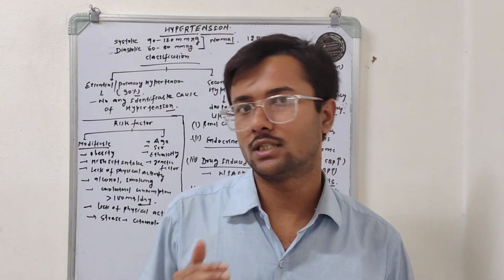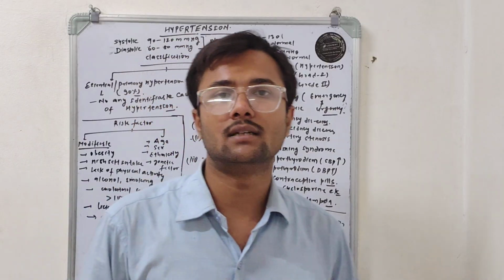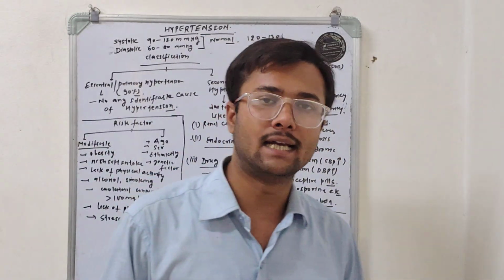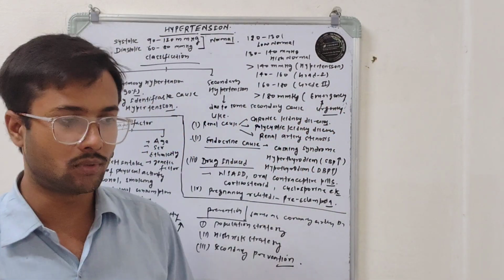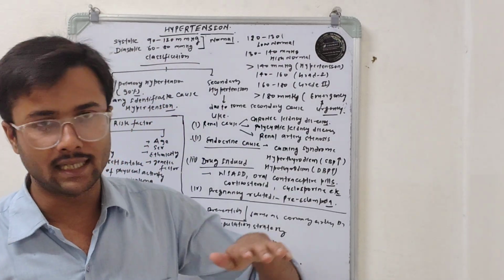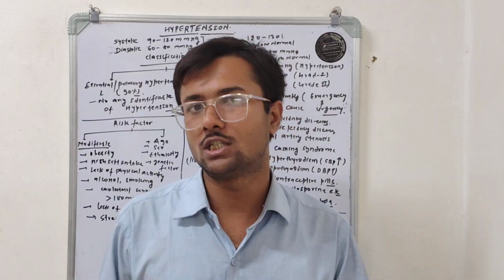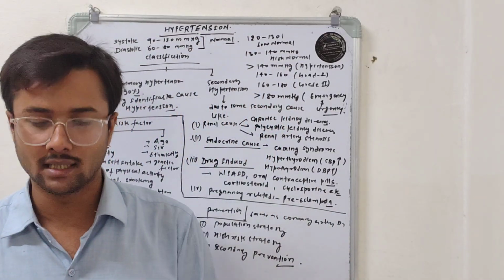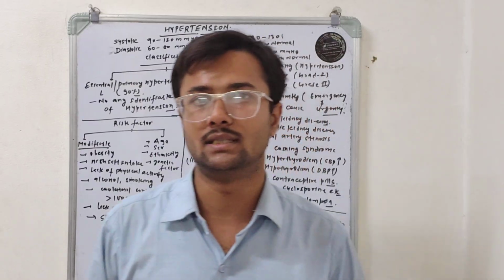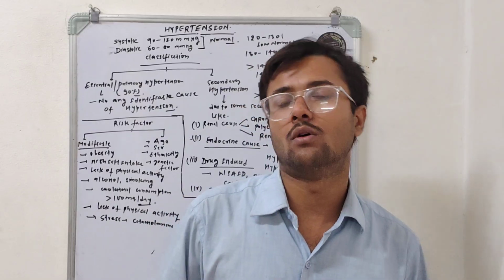If the systolic blood pressure of any person is elevated from 120 mmHg, it means their blood pressure is more than 120 mmHg but less than 130 mmHg. I mean their systolic blood pressure lies in the range of 120 to 130 mmHg. In that condition, it is considered as a low normal.